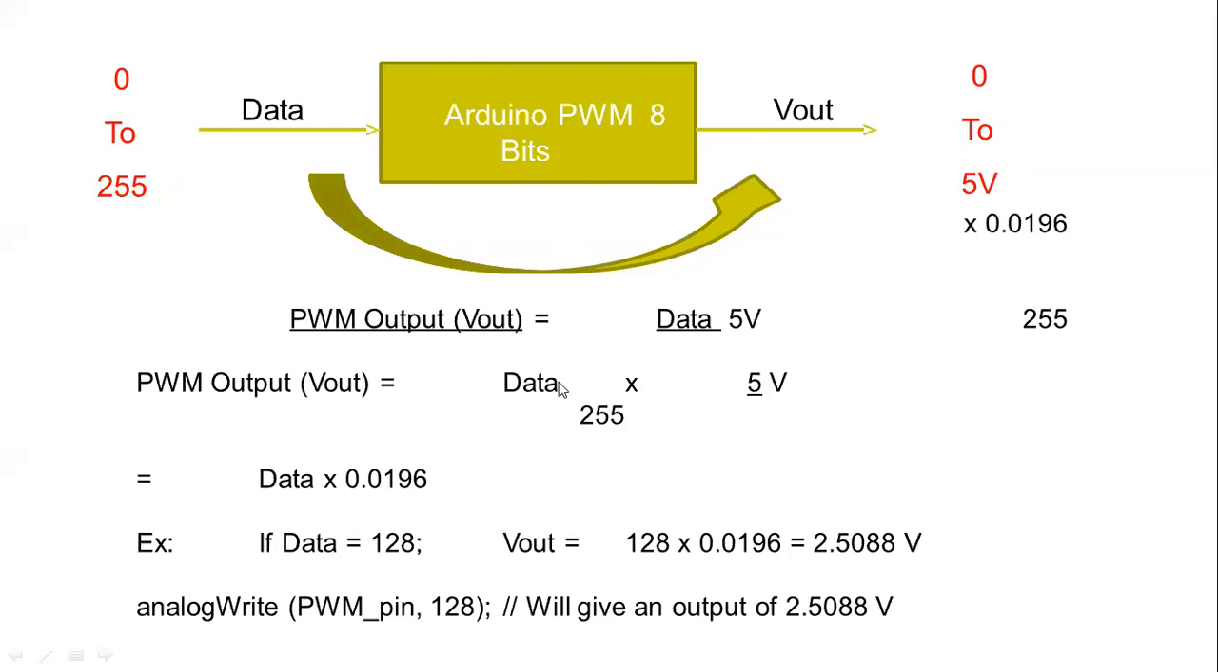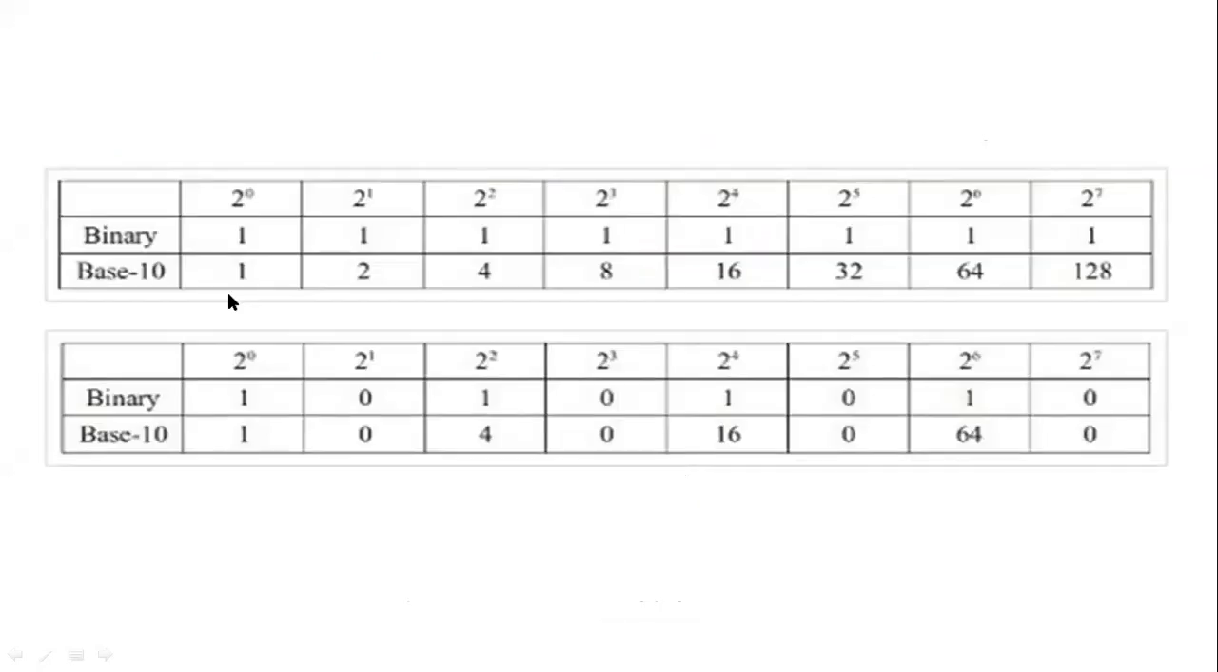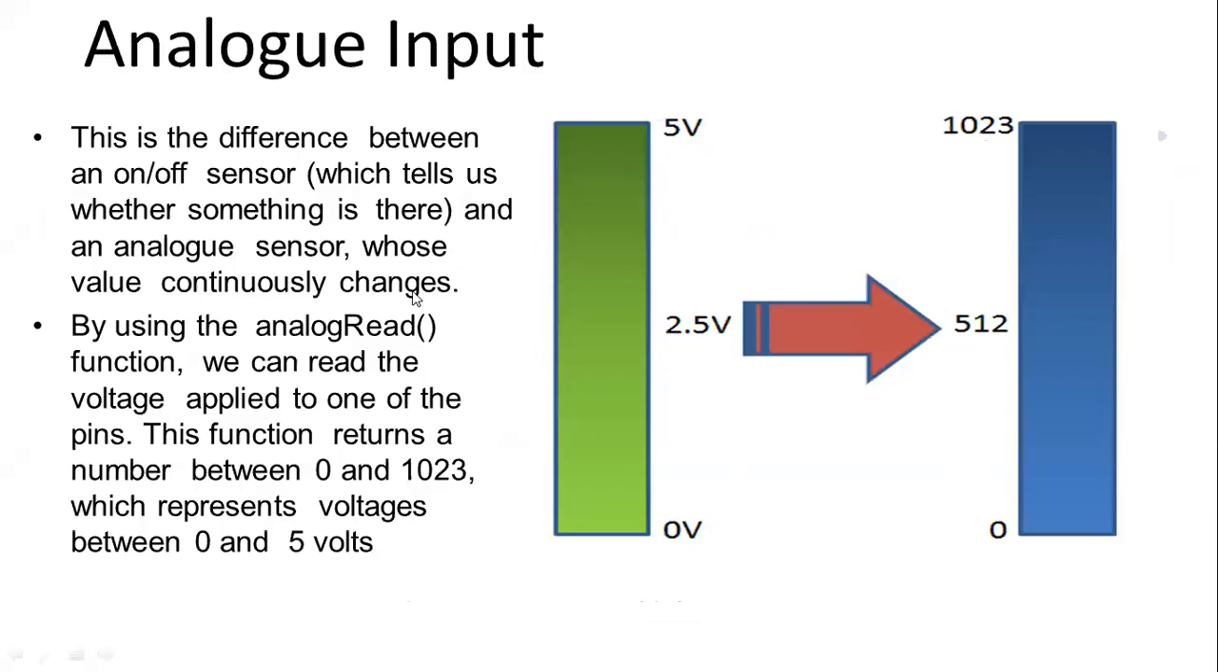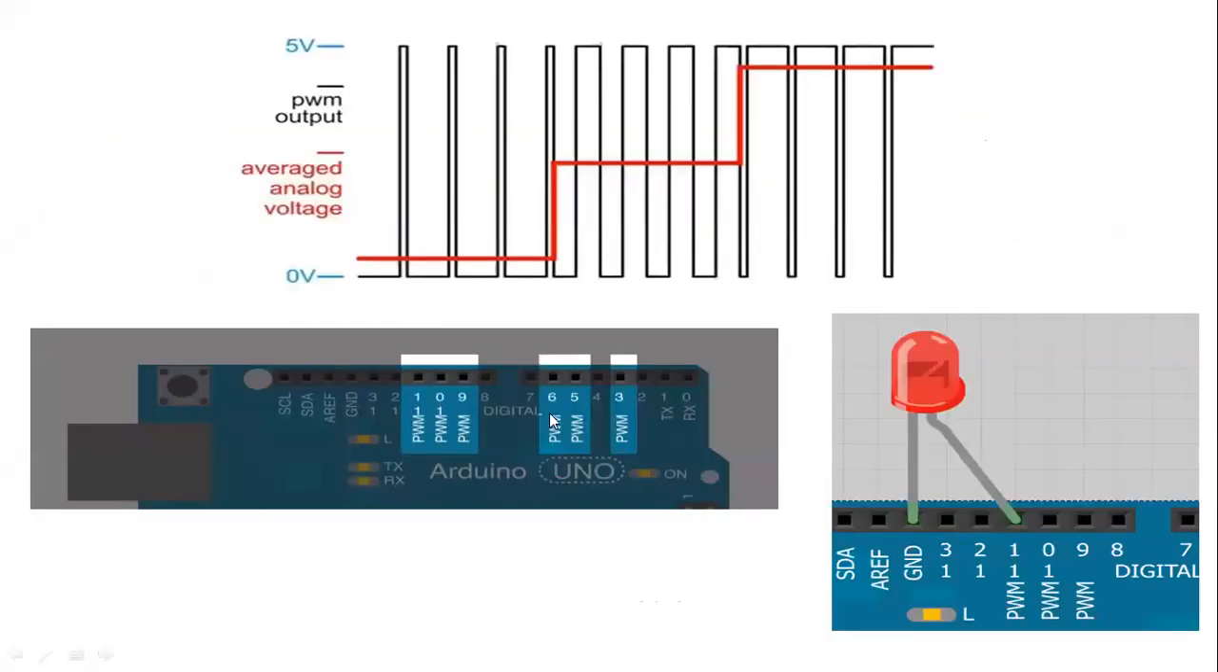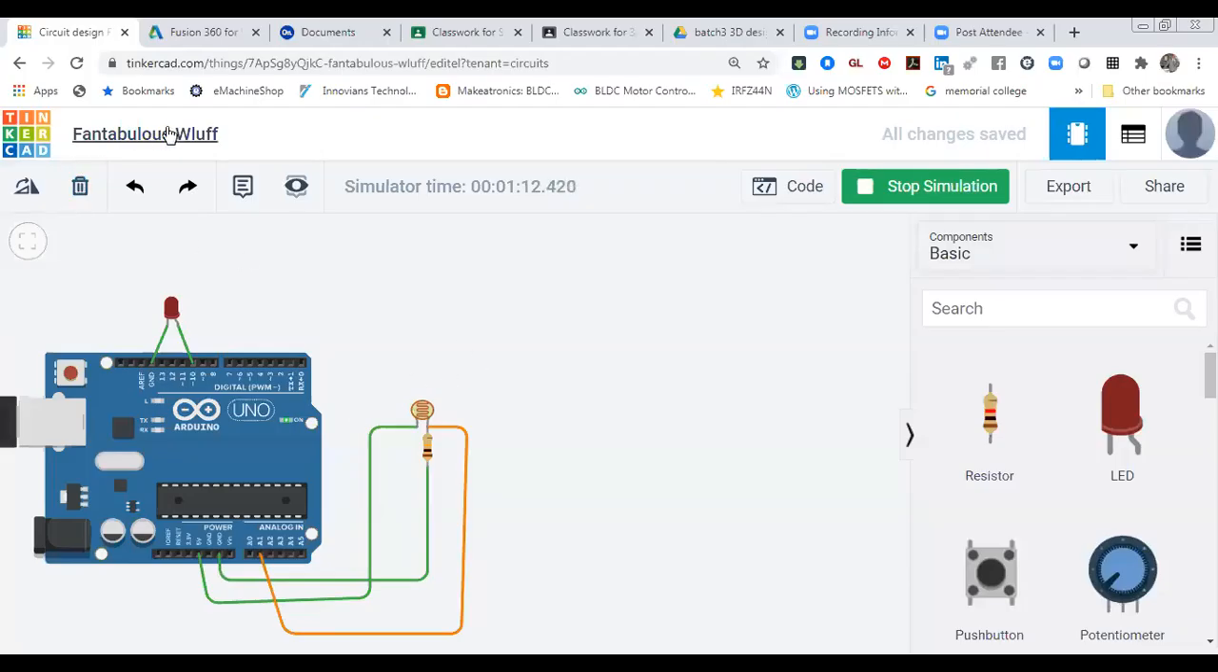Now you can make a conversion factor accordingly: how much output voltage you want and how much PWM value you have to set. You can make that conversion in a very simple way, as we did previously with analog. Similarly, you have to make it for PWM. These are binary bits, 2 raised to a power, and that is how these values come. I'm going to show you practically how it works. Let's come back to Tinkercad, where I'm going to show how this PWM technique works.